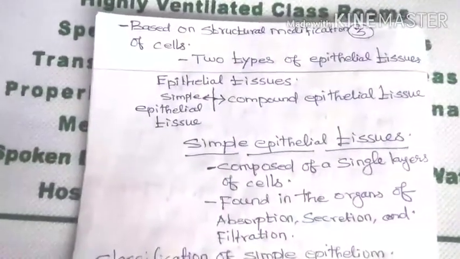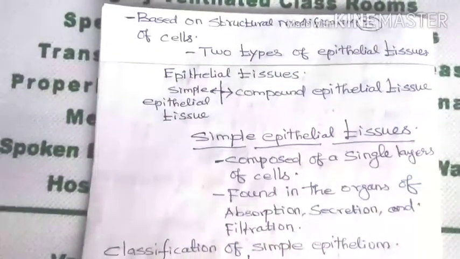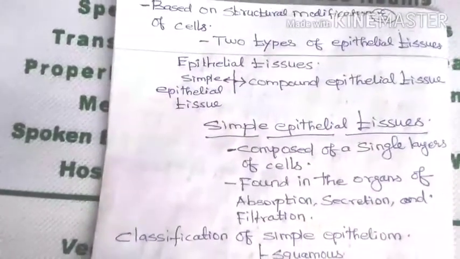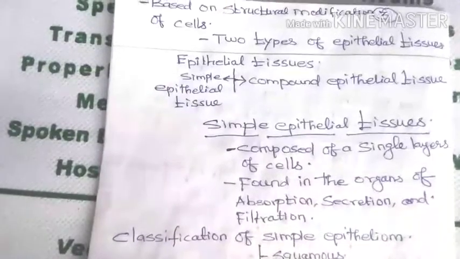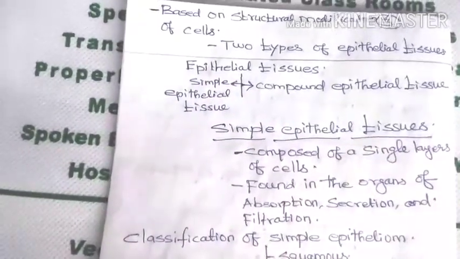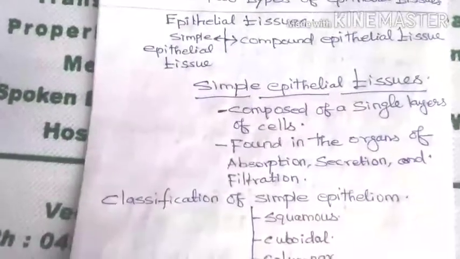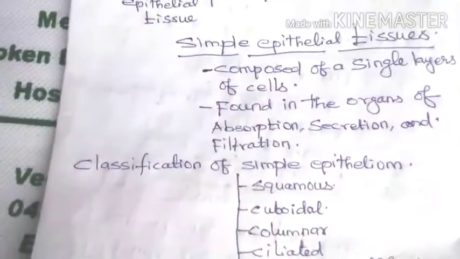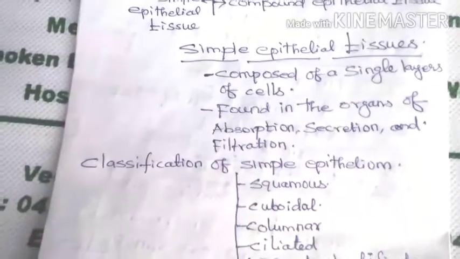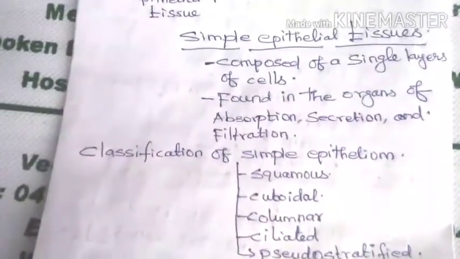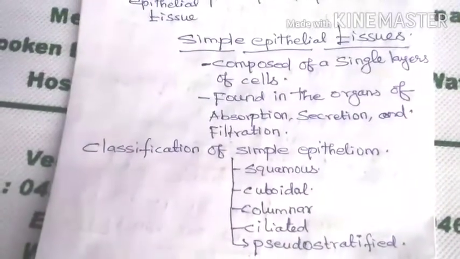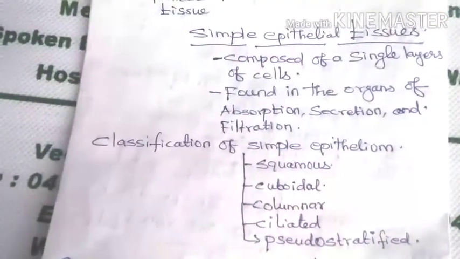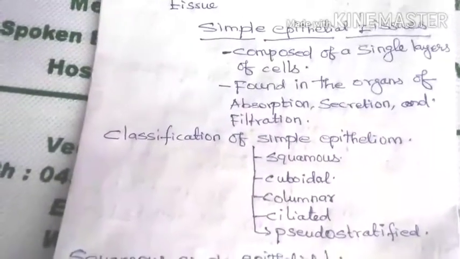Based on the structural modification of cells, there are 2 types of epithelial tissues: simple epithelial tissue and compound epithelial tissue. First we discuss simple epithelial tissue. Simple epithelial tissue is composed of a single layer of cells, found in organs of absorption, secretion and filtration.